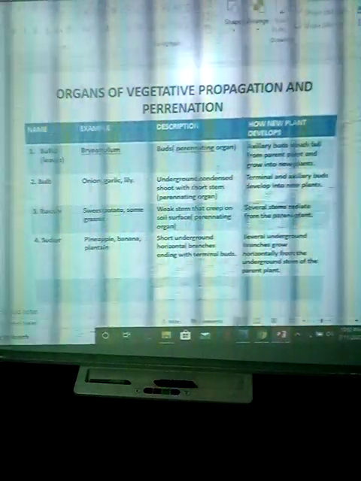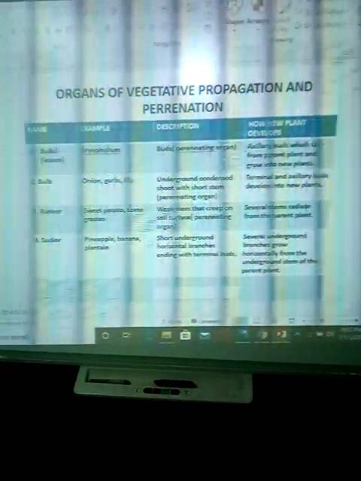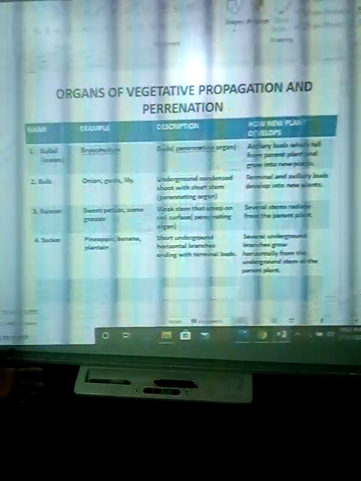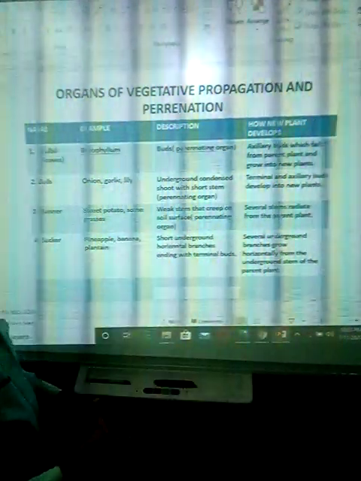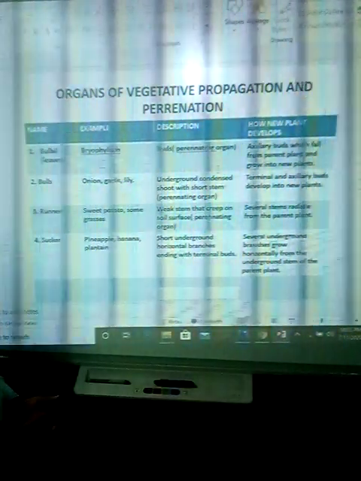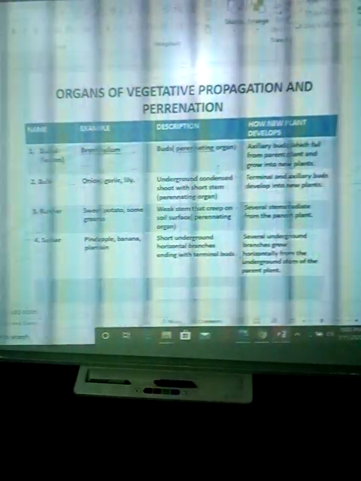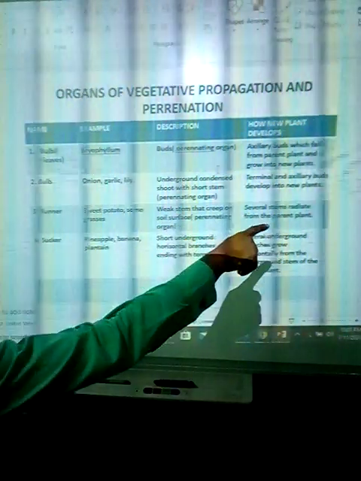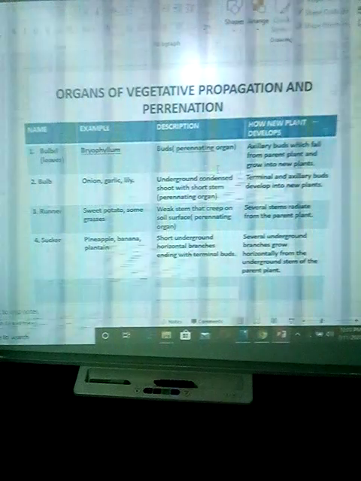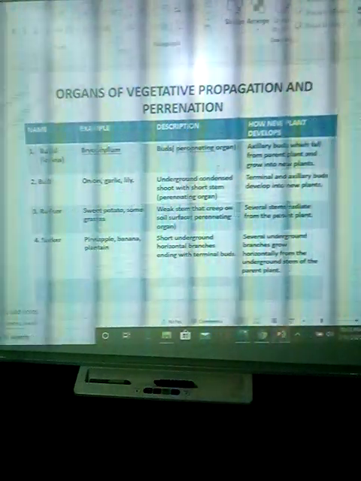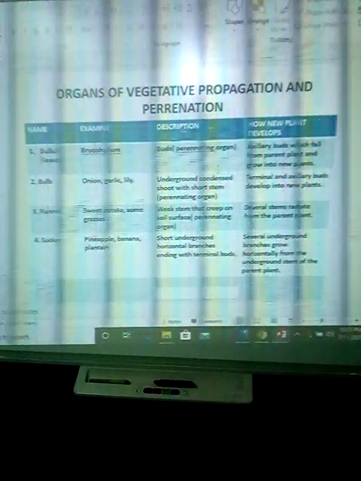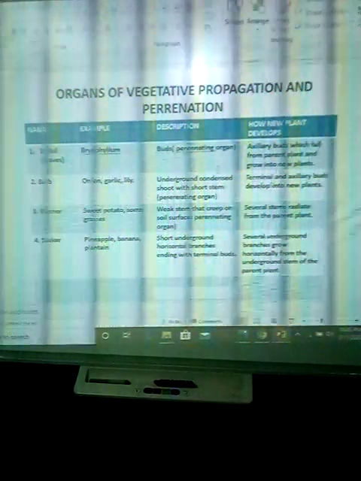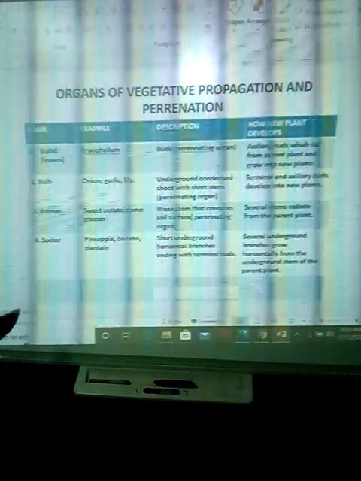Runner: examples are sweet potato and some grasses. Description: how does it grow? The weak stem creeps on the soil surface. How the new plant develops: several stems radiate from the parent plant. All these are natural vegetative propagation. We could also have artificial vegetative propagation, which we will still get to, like marcotting, layering, stem cutting, and grafting.